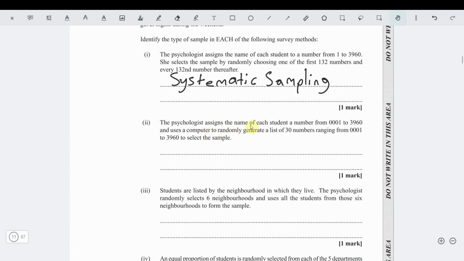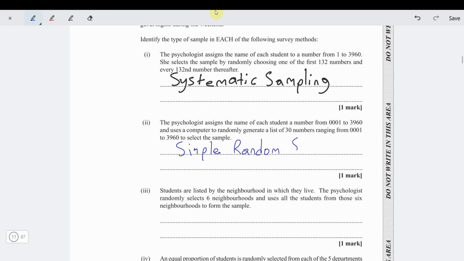Now the psychologist assigns each student a number from 1 to 3,960 and uses a computer to randomly generate a list of 30. Nice. So now she's using my favorite, the simple random technique. This is my favorite because nobody has time to do a systematic. Simple random sampling.